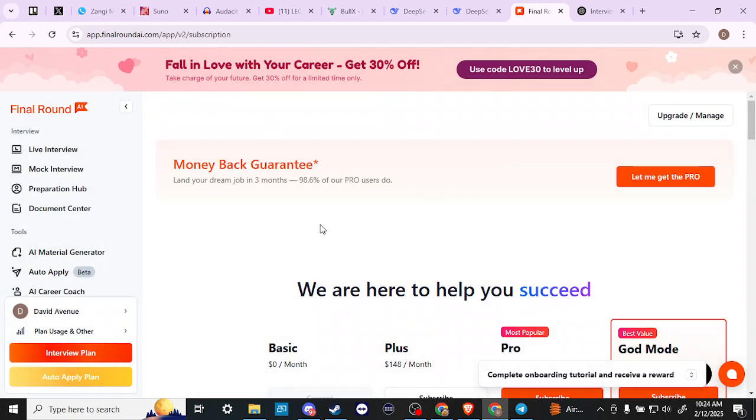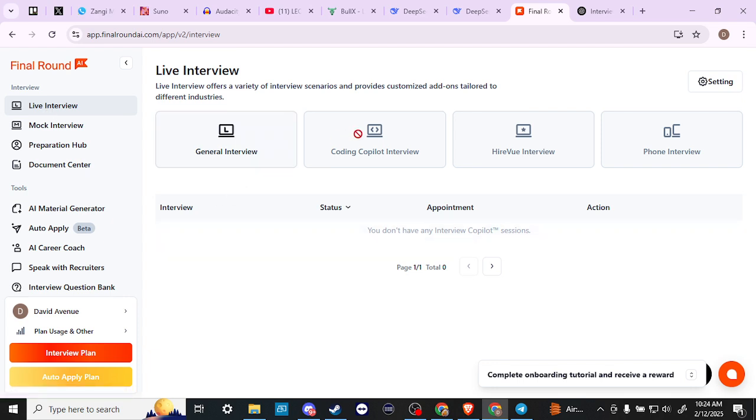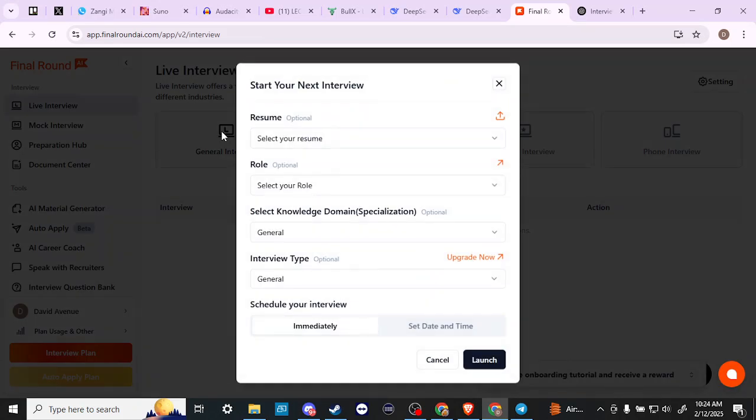And let's see here. Okay. So from here, it looks as though these options, coding copilot, hiring view, phone interview, are grayed out. So we can select general interview. Let's go ahead and do that. And then you can see here that we can upload our resume. We can specify what our role is going to be. We can select knowledge domain, specialization, interview type, schedule your interview, and then hit launch when you're done.